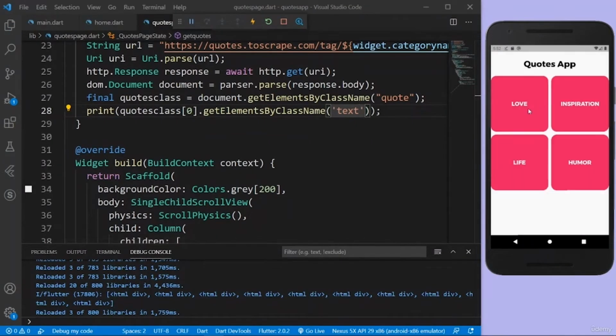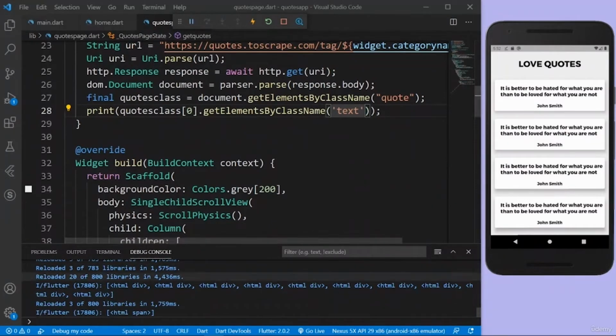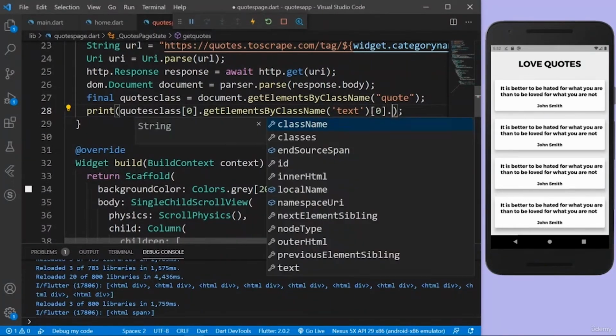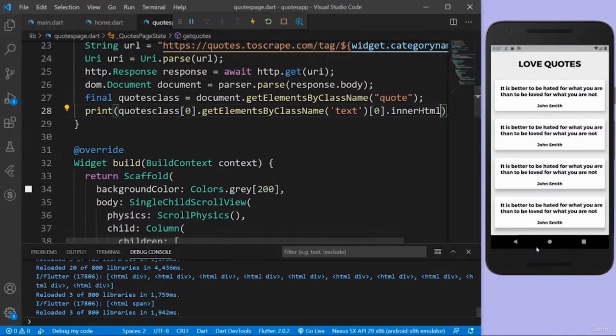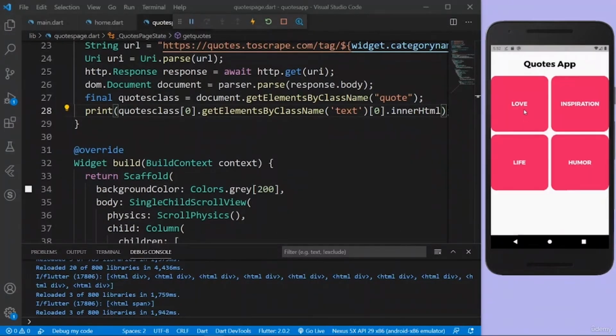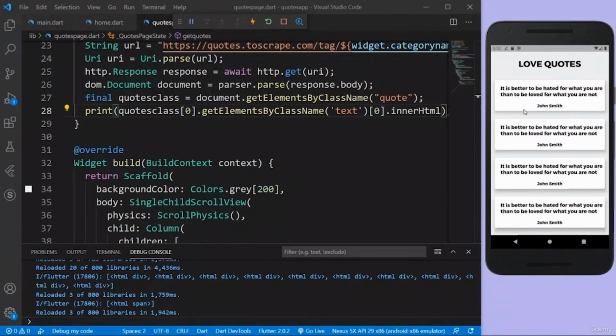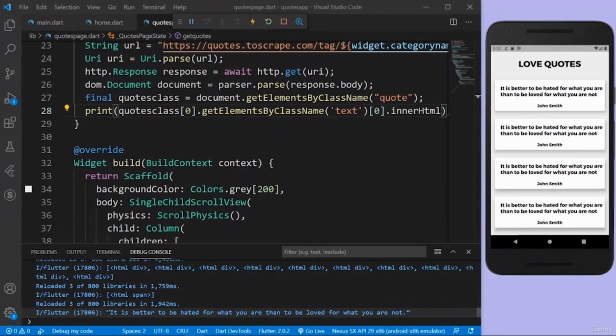Let's come back again. Take some time, and there you go, HTML span. So again, it provides us a list because we have to parse the list. So we have to go to the list and get the first index, and to get the actual data of it, we have to call a dot innerHTML property. So when I save this, now we'll have the actual text. See, when I click on this, there you go. And now I have the actual text.